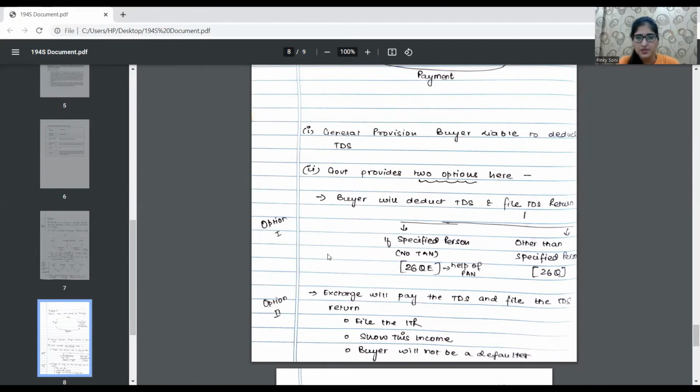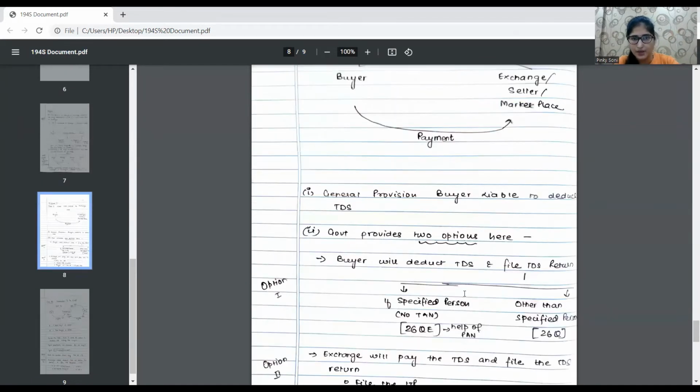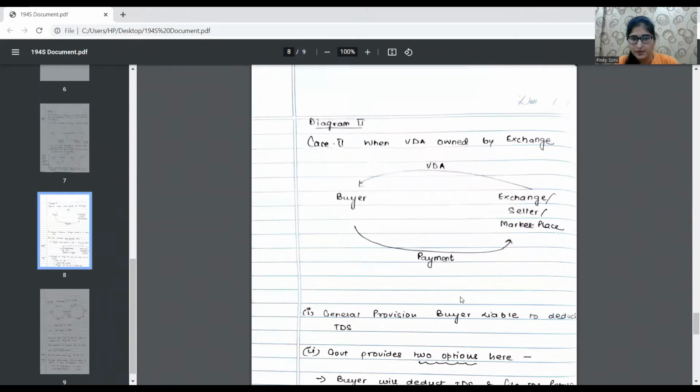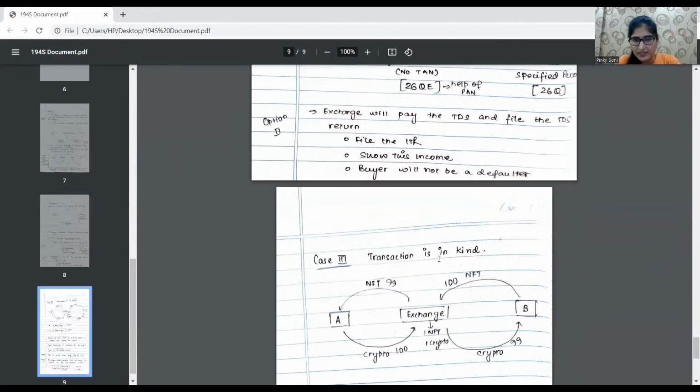Option one is that, and option two is that the exchange will pay the TDS and file the TDS returns, file the ITR, and show this income, and the buyer will not be the defaulter. In that case, the buyer and seller are different entities, one is the buyer and another is the exchange. So the exchange, on behalf of the buyer, can pay the TDS and file the returns, and the buyer will not be a defaulter.